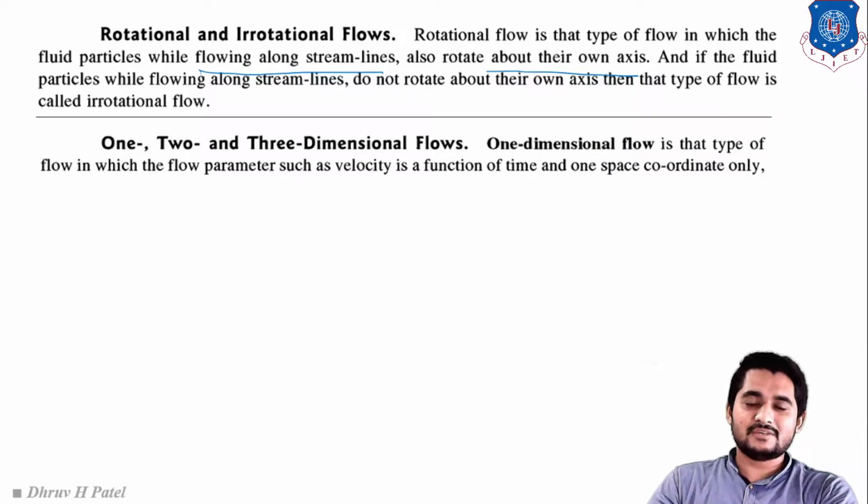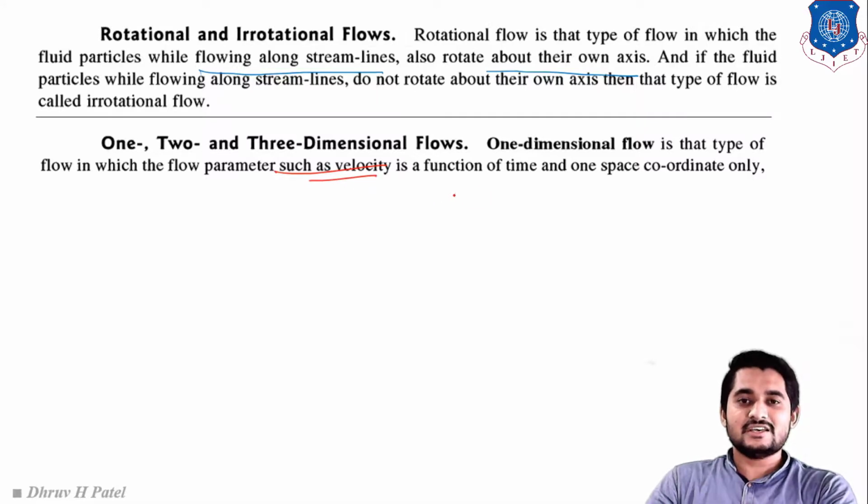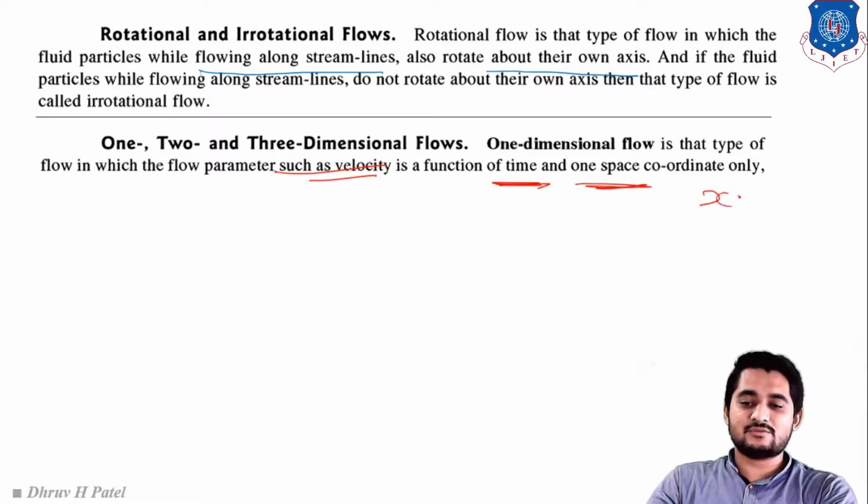Next will be one dimensional, two dimensional and three dimensional flow. In one dimensional flow, the flow parameter, here we are taking velocity as the flow parameter, is a function of time and only one direction. Suppose from the x, y and z directions, it is a function of time and only the x direction.